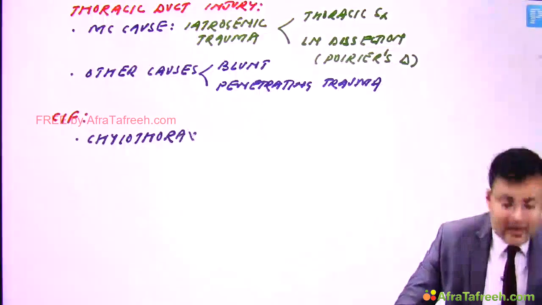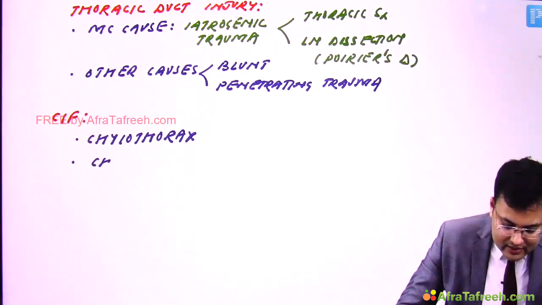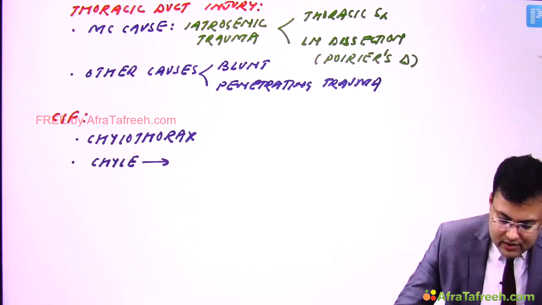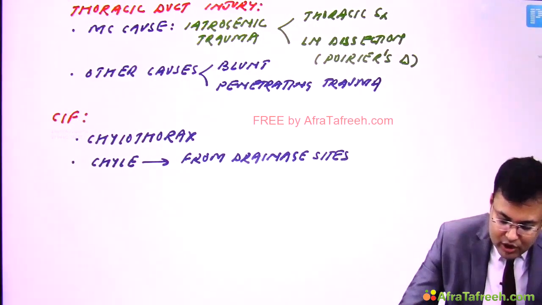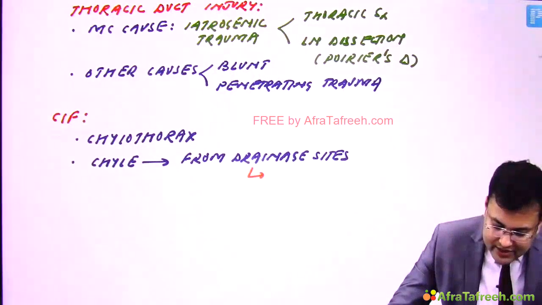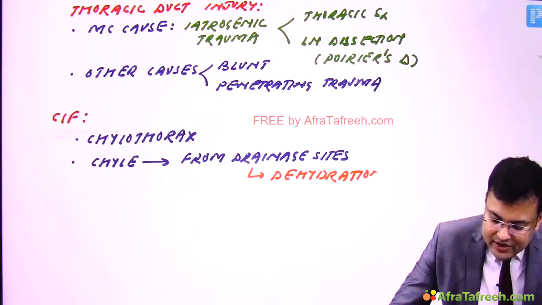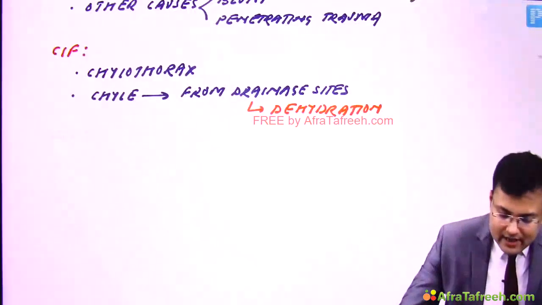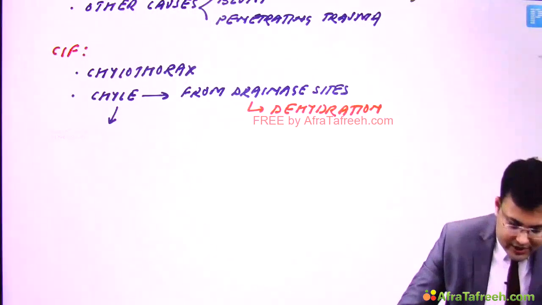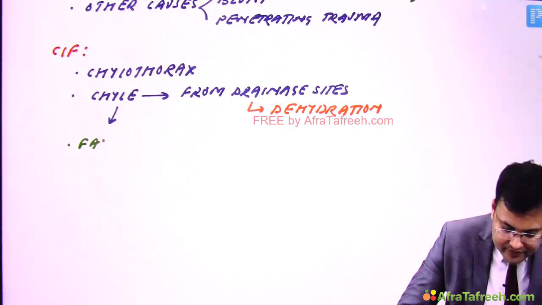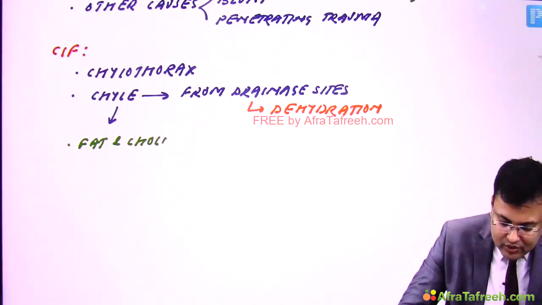chylothorax. Clear? Second, chyle loss from drainage sites. So chyle will go into the drain, and because of this volume loss, it leads to dehydration. One effect is volume loss leading to dehydration. Second, see the composition of chyle, and then you can understand what the effects will be. The composition is fat and cholesterol. So in chyle there is fat and cholesterol.